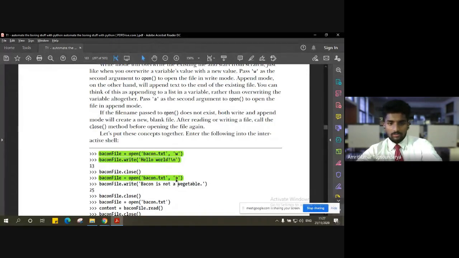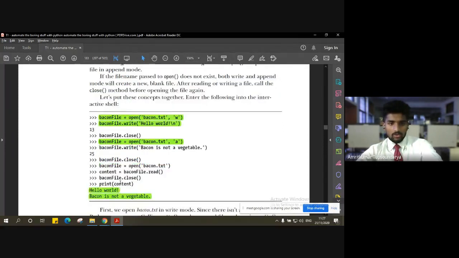So we give the permission mode, that is amend, and how to do that? Again, same thing, bacon file dot write followed by the statement that you want to amend. Now whatever follows this command will be amended into the main file and it also returns the length of it, right? As you can see, it is the length of the statement that we have given. Now, as I mentioned, you are supposed to close the file to save the memory.